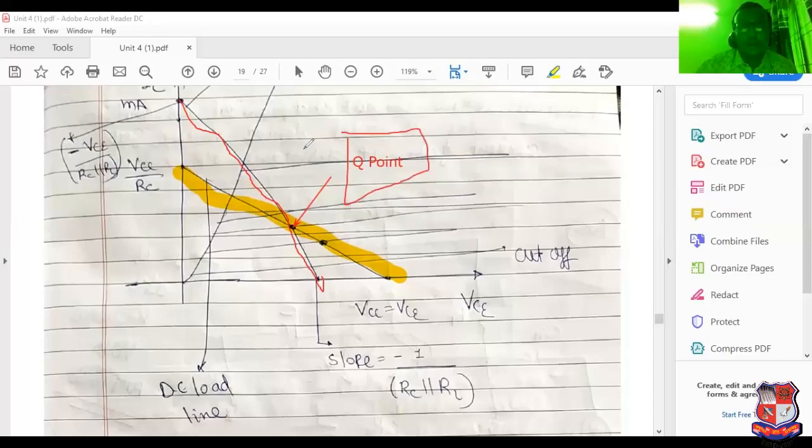You already know that this is the output characteristics of the common emitter configuration. So this is the complete explanation of the DC load line and AC load line, and the difference between the DC load line and AC load line is also mentioned here. Please try to understand this point very carefully.